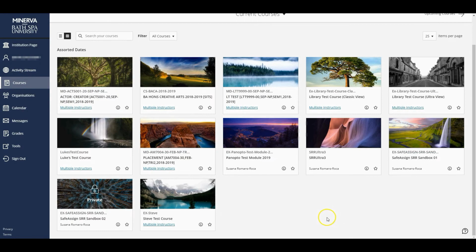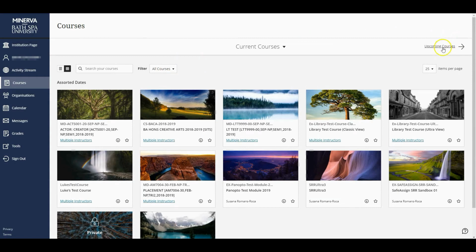In courses, you'll find all your modules and any degree programs. You can filter these, look at upcoming courses, and you can change the display to see them as a list or pictures.